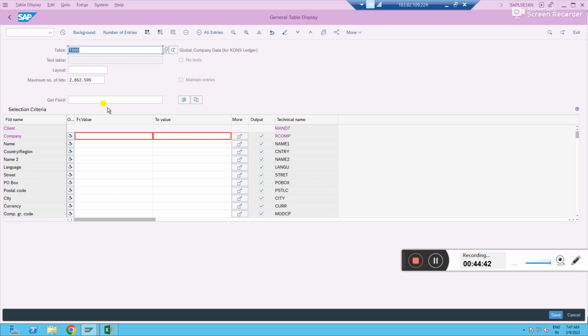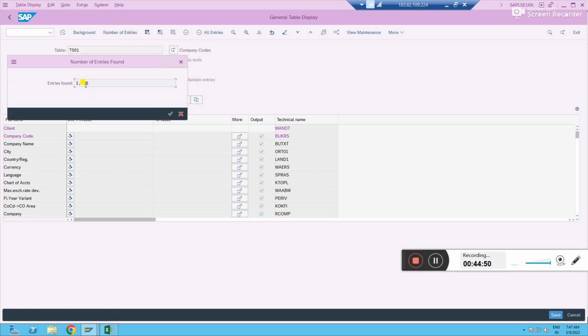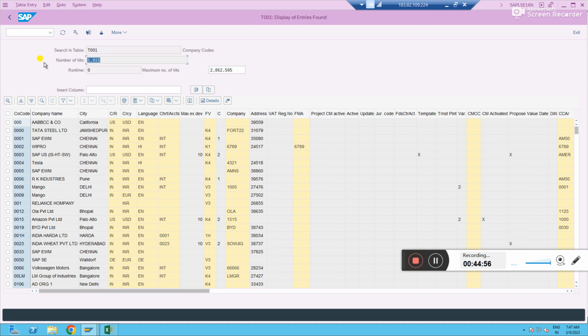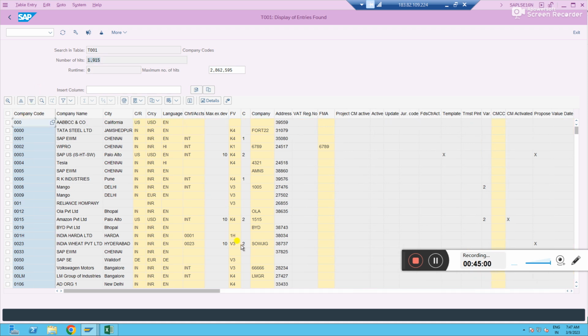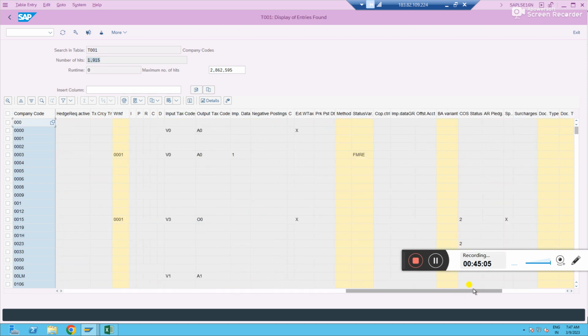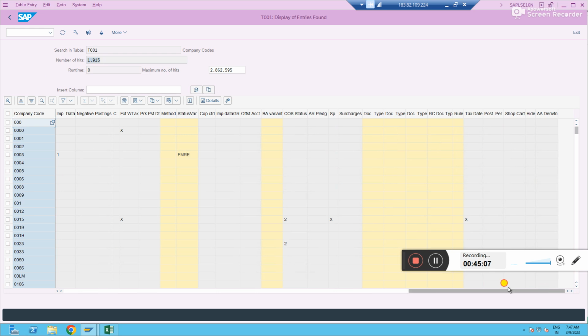Now just change the table to T001 and see how many company codes have been created. So 1915. You just execute. 1915 company codes are displayed here. You see the entire information, whatever there is in those screens, we have given everything, right? Yes, sir.